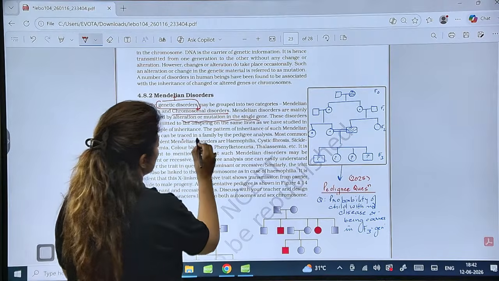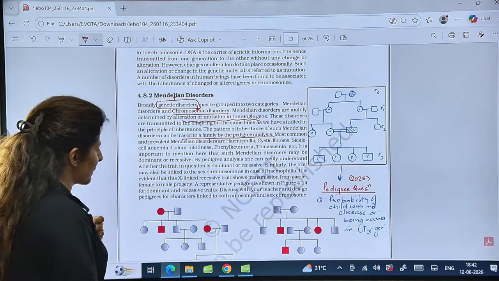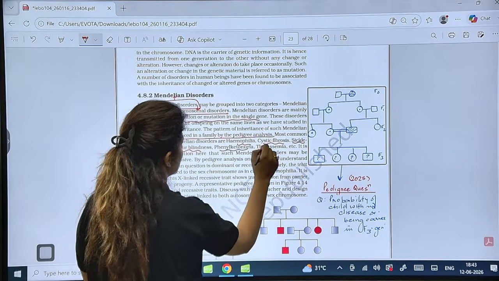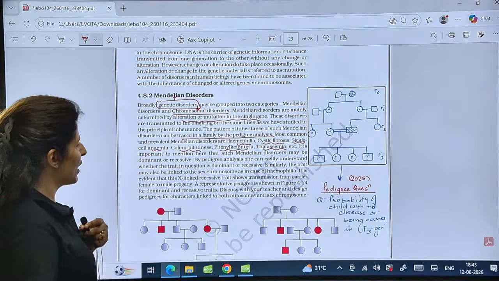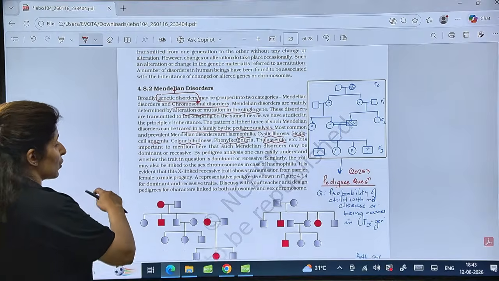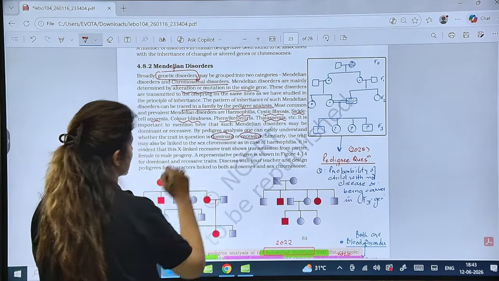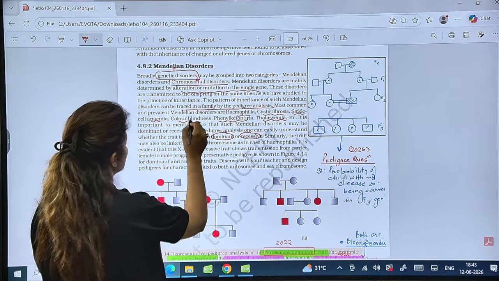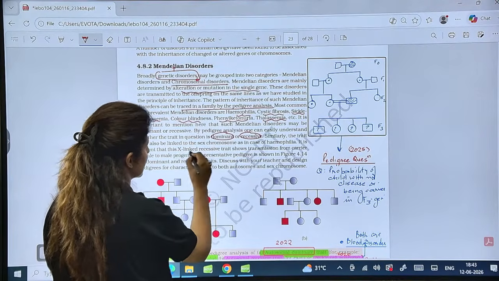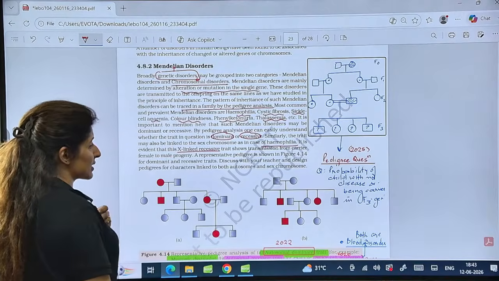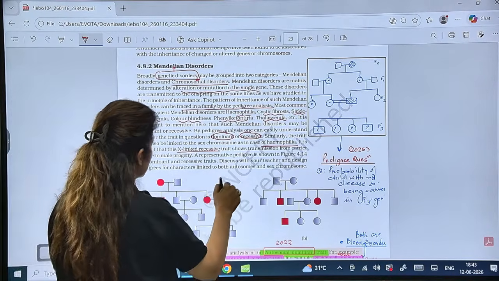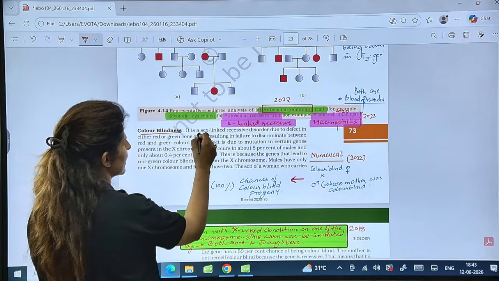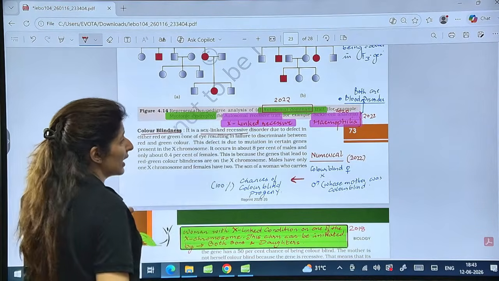And this can be traced by the pedigree analysis. For example, we have hemophilia, cystic fibrosis, sickle cell anemia, color blindness, phenylketonuria, thalassemia. These are all Mendelian disorders. So they can be dominant or recessive. Now out of these, hemophilia and color blindness are X-linked. Hemophilia is an X-linked recessive trait, and pedigree analysis will be discussed in a while. Color blindness is also a sex-linked recessive disorder, X-linked recessive.